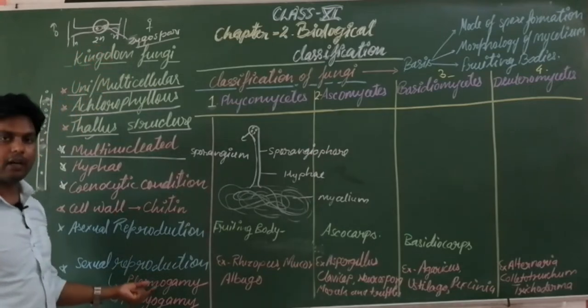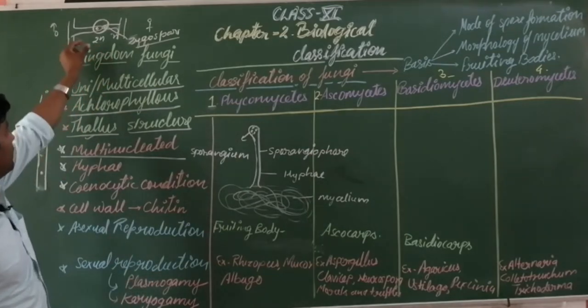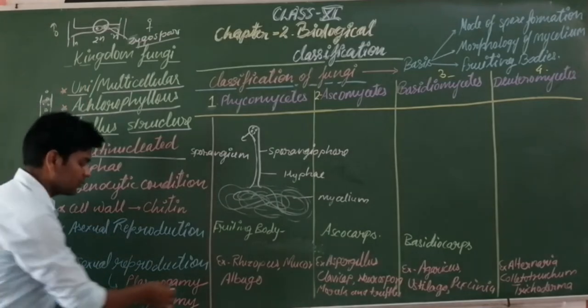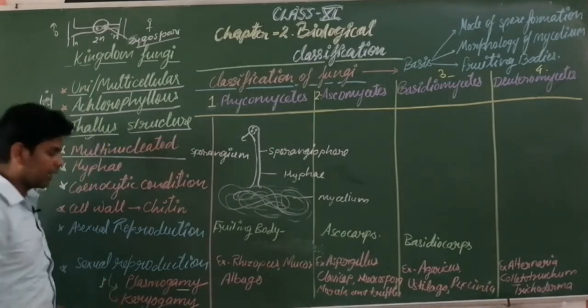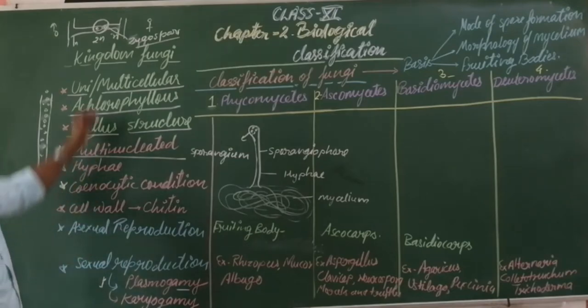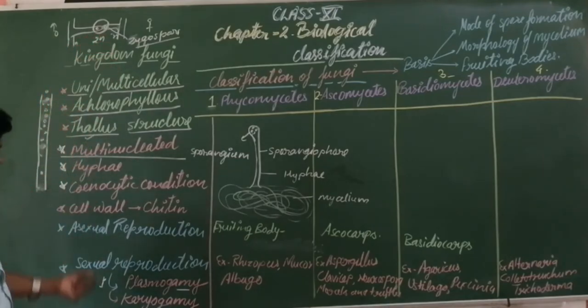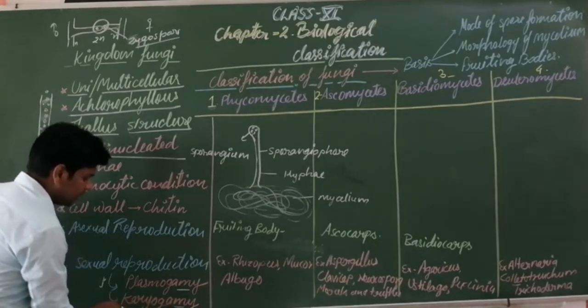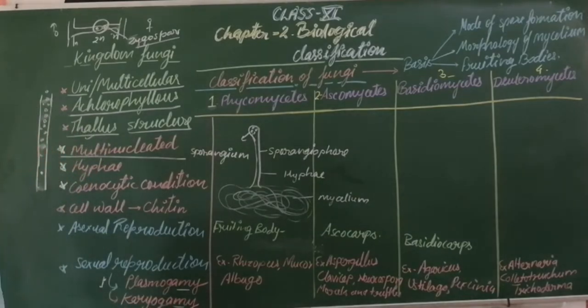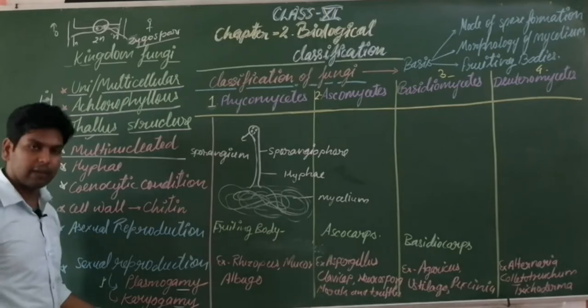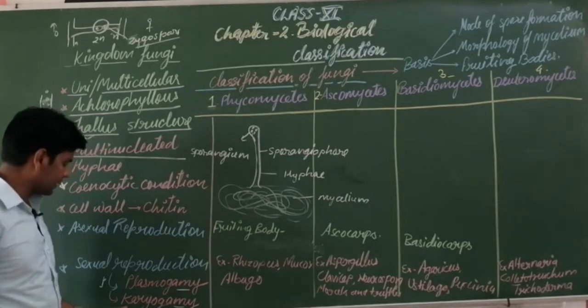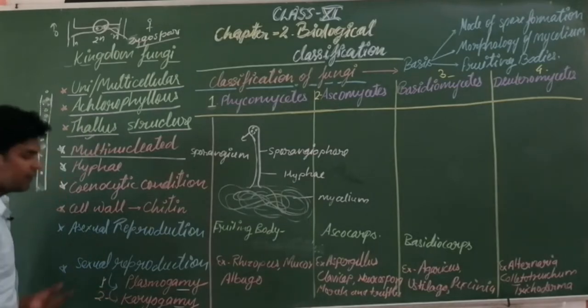So the plasma or cytoplasm of these two hyphae gets fused. That is why this is known as the first step, plasmogamy. Then the next one is their nuclei. These nuclei get mixed. This is karyogamy. Karyogamy means, karyon means nucleus, so the fusion of the nucleus is known as karyogamy. So karyogamy is the second step of sexual reproduction in fungi.